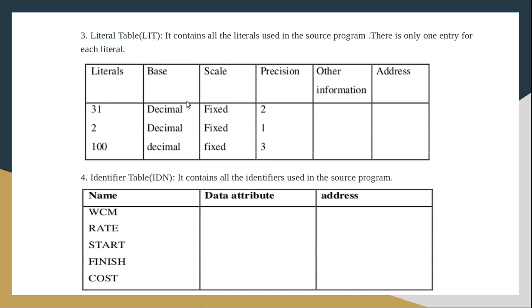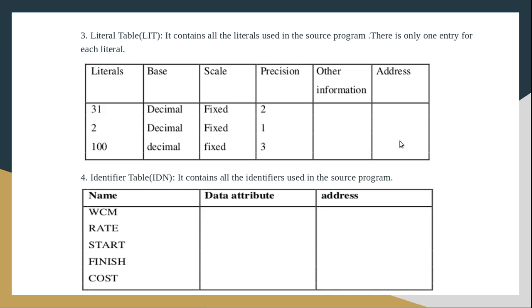In the lexical analysis phase, by looking at the particular constant value, the lexical analysis phase can fill the 4 column values, that is literal, base, scale and precision. But the other information and address column values will be filled by the coming phases.